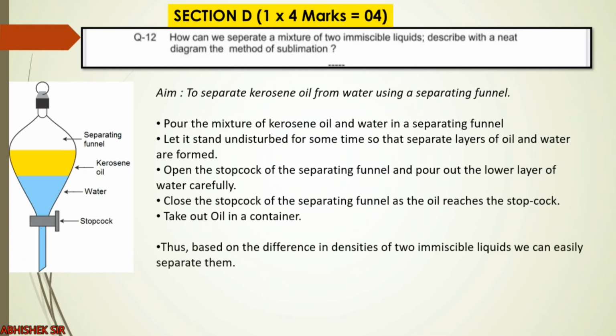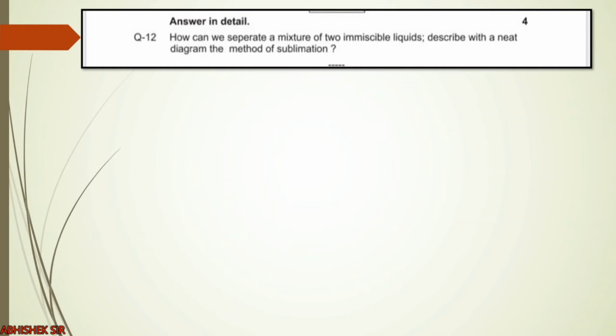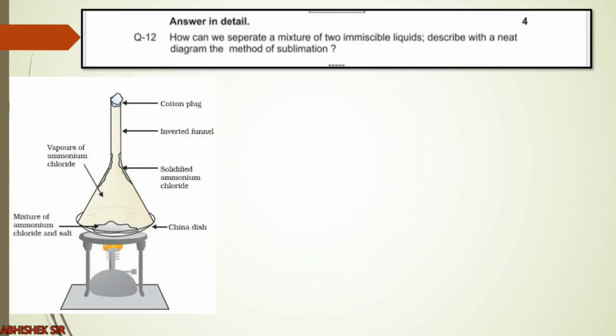Right. So here, based on the difference in densities of two immiscible liquid, we can easily separate them. So this was all related to the separation of two immiscible liquids. Now let us go for the other part. The other part is, describe with a neat diagram the method of sublimation. So you see, this figure is also given in the textbook.